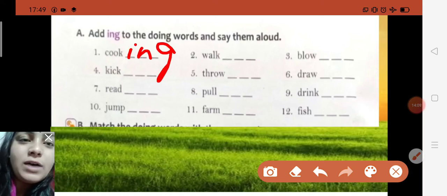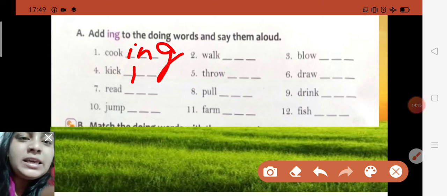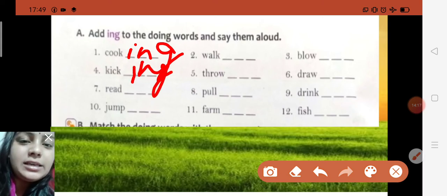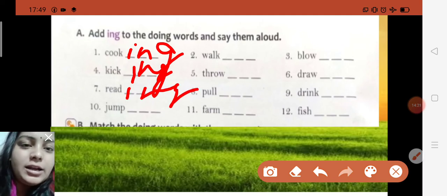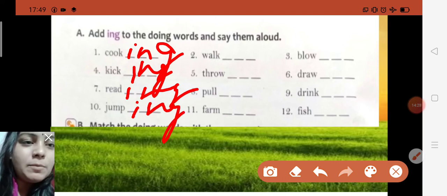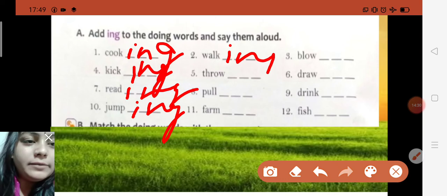So cook is a verb. While you are going to make it in continuous form, you all have to add ing. Cook to cooking, kick to kicking, K-I-C-K-I-N-G, kicking. Read to reading, R-E-A-D-I-N-G, reading. Jump to jumping, J-U-M-P-I-N-G, jumping. Walk to walking, I-N-G.